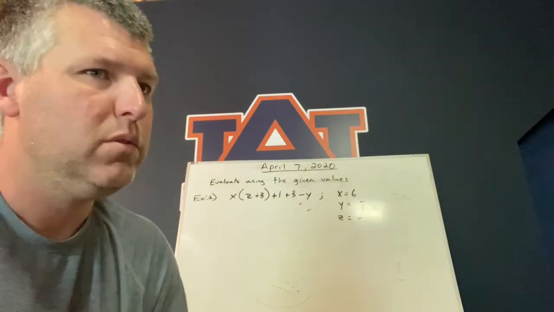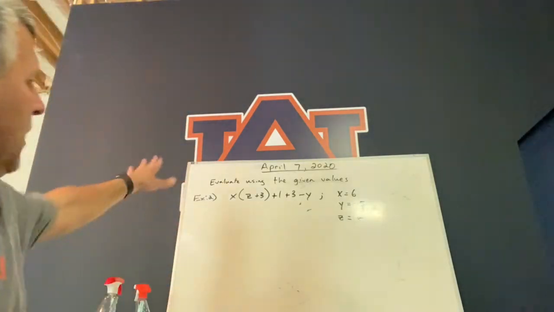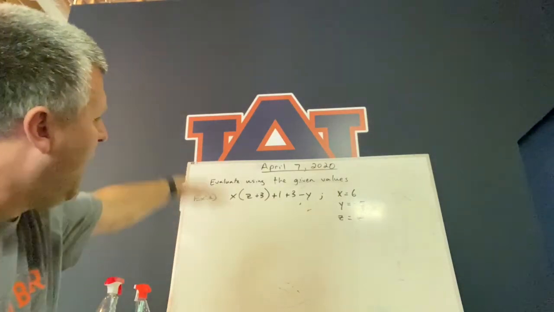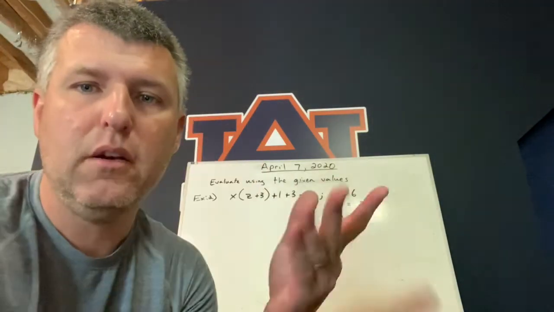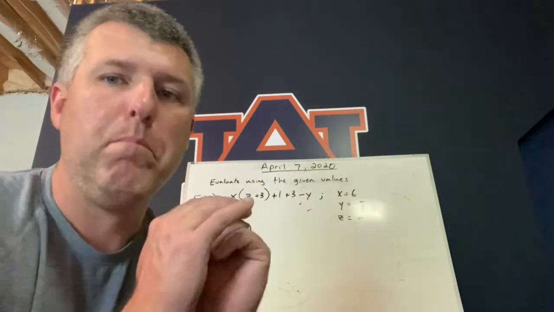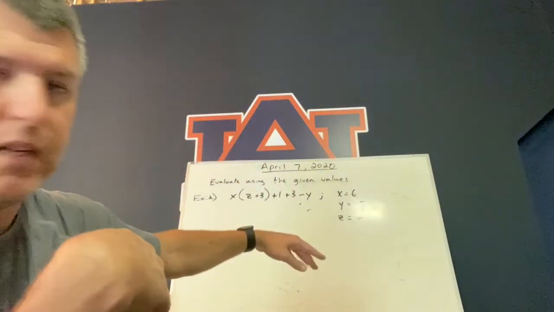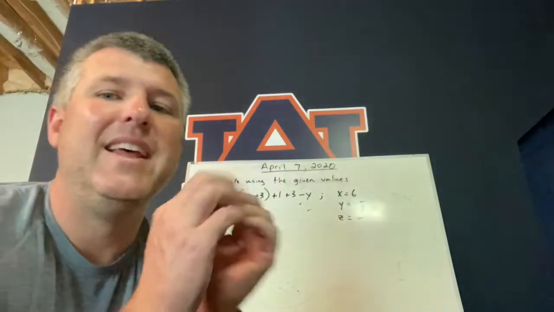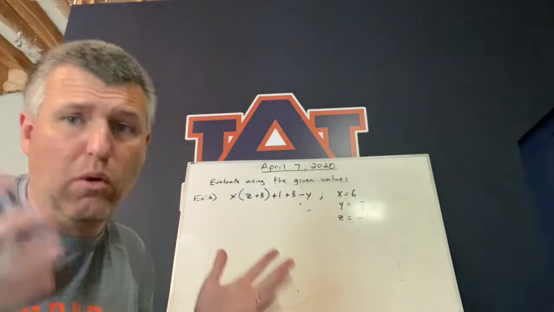This is now, they're just throwing some variables in there, but again, it's the same concept, okay? So the problem says evaluate using the given values. And it's got a bunch of X's and Y's and Z's, but it tells you what those are. So it tells you what X is, tells you what Y is, tells you what Z is. If you know those guys, simply plug those in where X is, plug in whatever X is equal to. So replace the X with 6, replace the Y with -5, replace the Z with 2, and then it's identical to problem number 1, okay? So let's just go ahead and do that, all right?